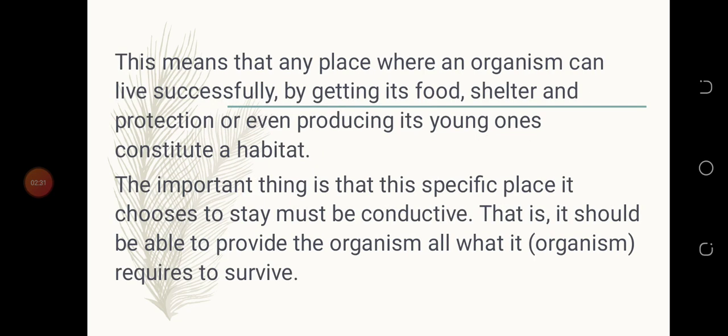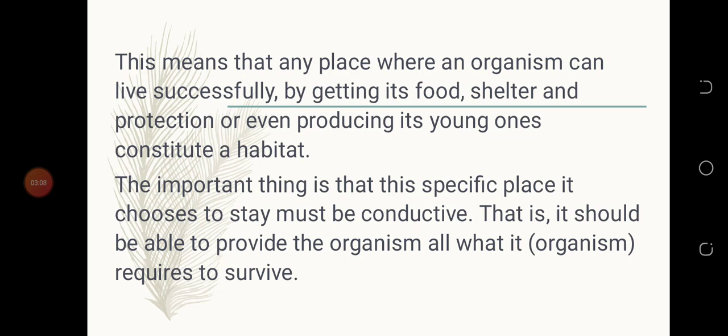This means that any place where an organism can live successfully by getting its food, shelter, and protection, even producing its young ones, constitutes a habitat. So where an organism lives successfully with no harm, when it gets its food, shelter, protection, and even produces young ones, that place is termed as what? Habitat.